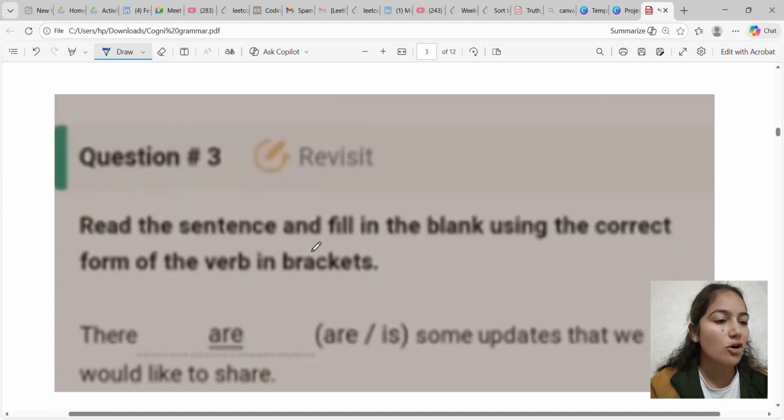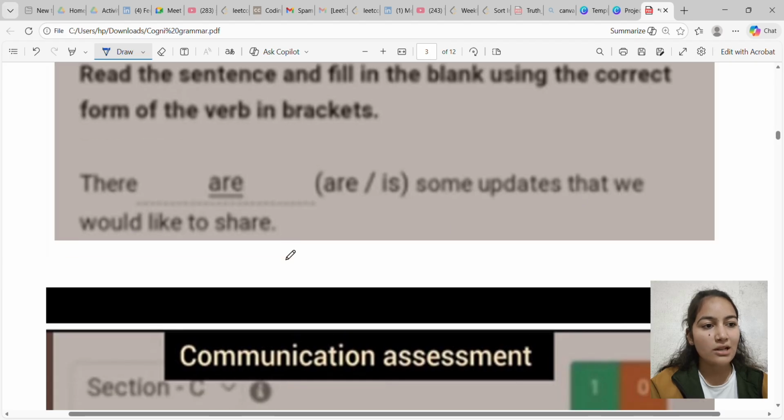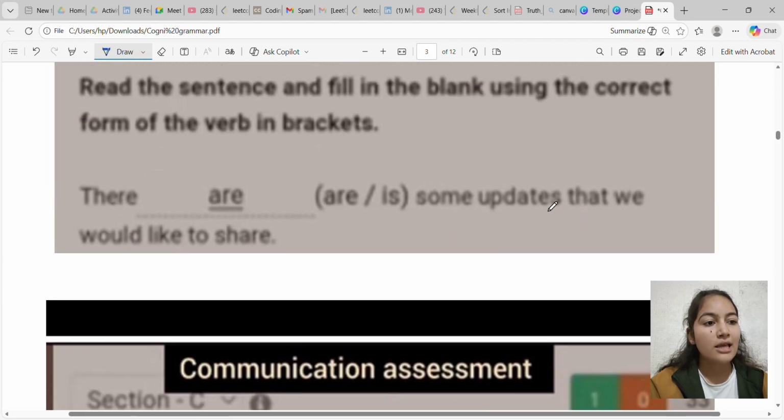Other sentences for this concept are, the funds go to charity. Why? Because funds is plural, that's why we are using go. The proceeds go to a good cause. Why? Because proceeds is plural, that's why we are using go.